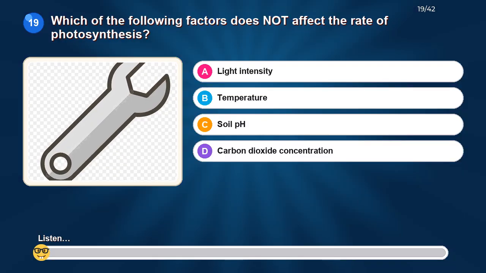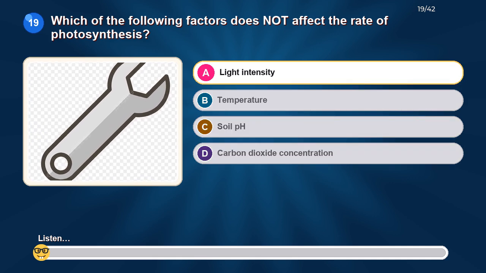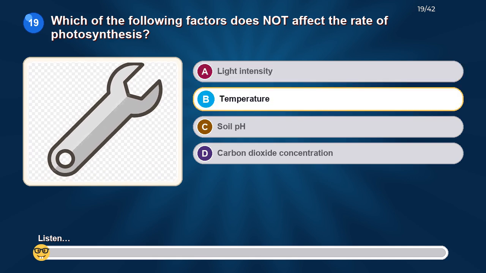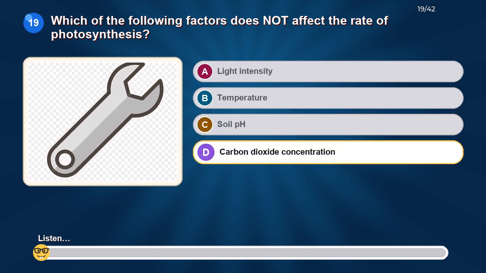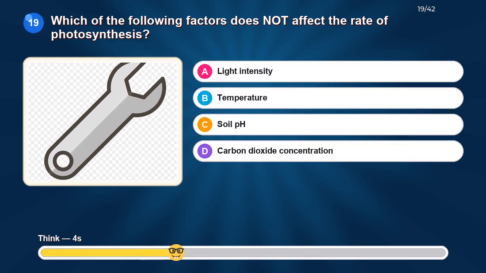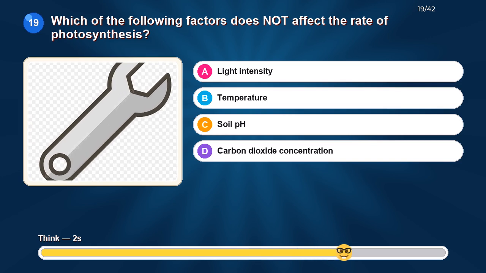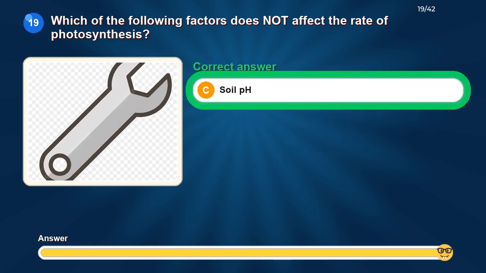Which of the following factors does not affect the rate of photosynthesis? Option A. Light intensity. Option B. Temperature. Option C. Soil pH. Option D. Carbon dioxide concentration. The correct answer is soil pH.